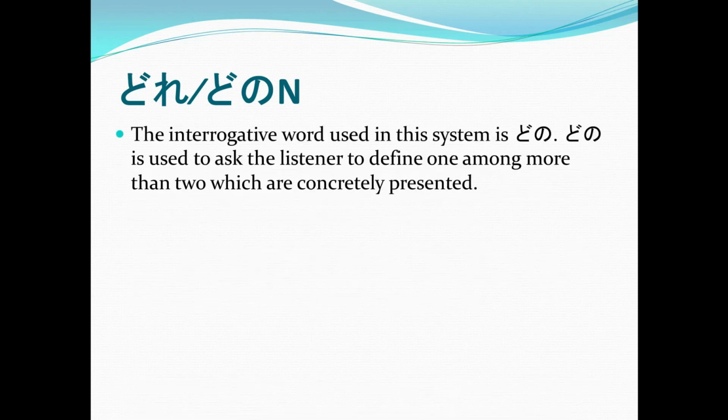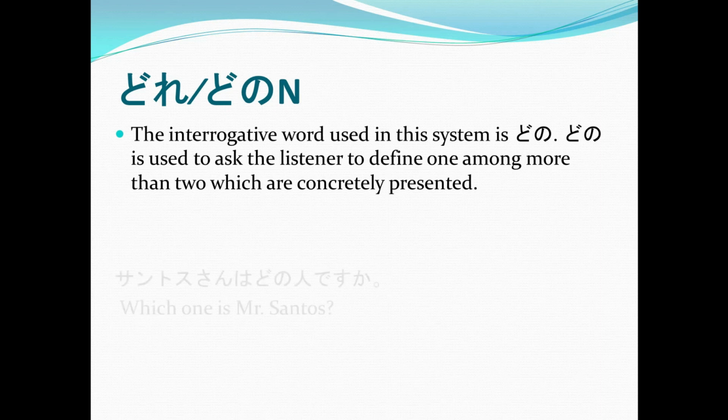Now, lastly, we have dore or dono plus noun. Dore and dono are just the same. Dono is just the more polite way of using dore. I believe we've discussed dore in past lessons, so this is more of a review. The interrogative word used in this pattern is dono. Dono is used to ask the listener to define one among more than two which are concretely presented.